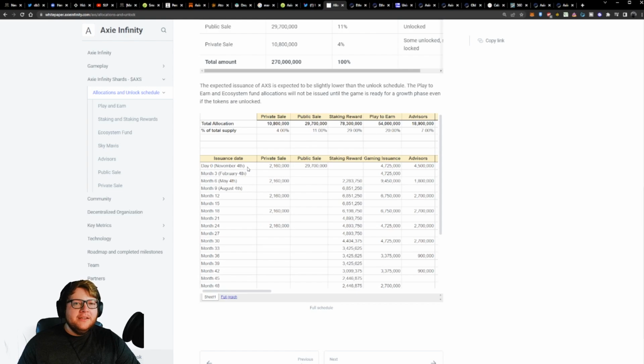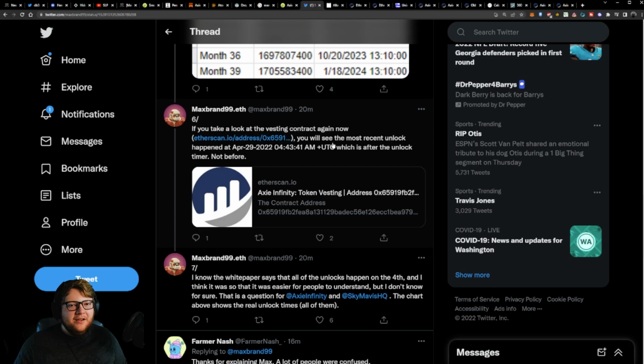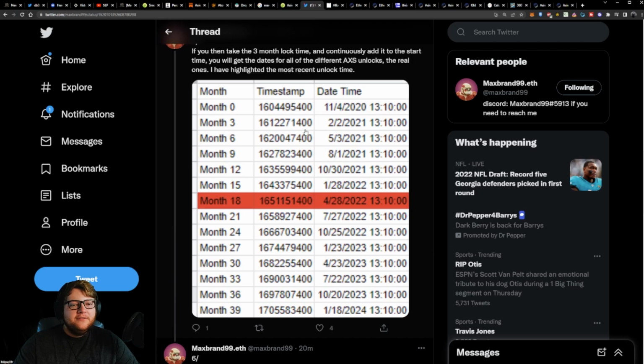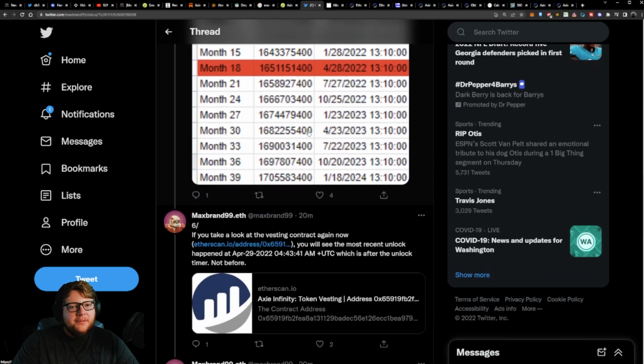Because when you look at this, you see November 4th, February 4th, May 4th, you would assume it's the 4th, 4th, 4th. That's not at all accurate. You actually get off by almost 2 weeks if you follow the white paper. A lot of people are upset because there was a big unlock just yesterday, and people are going, wait a second, this should be on May 4th. Why is this happening early? Well, this matches up with the dates we get when it's fully mathed out down to the second. However, as I said, the white paper is deceptive.